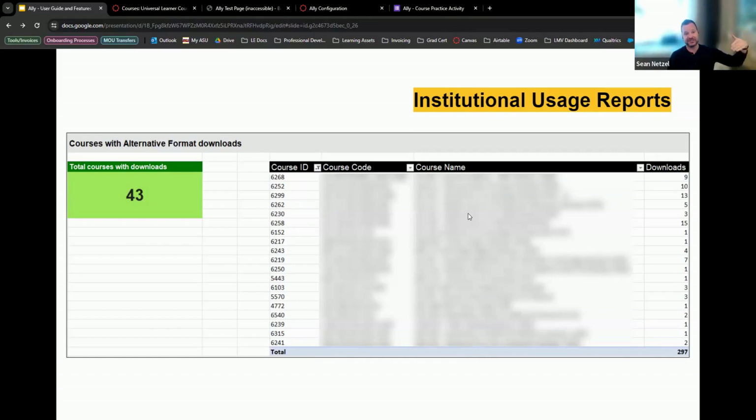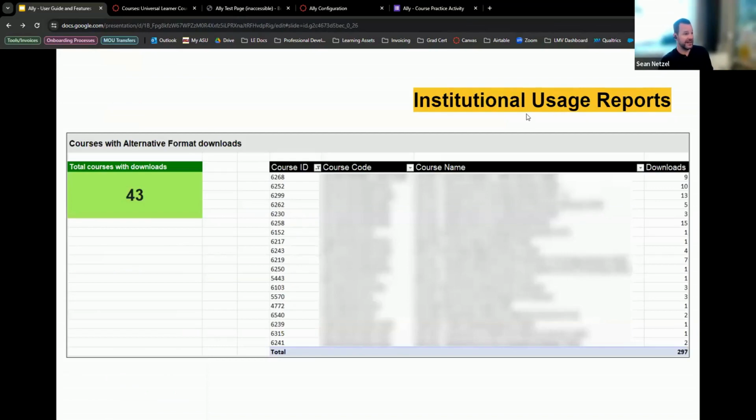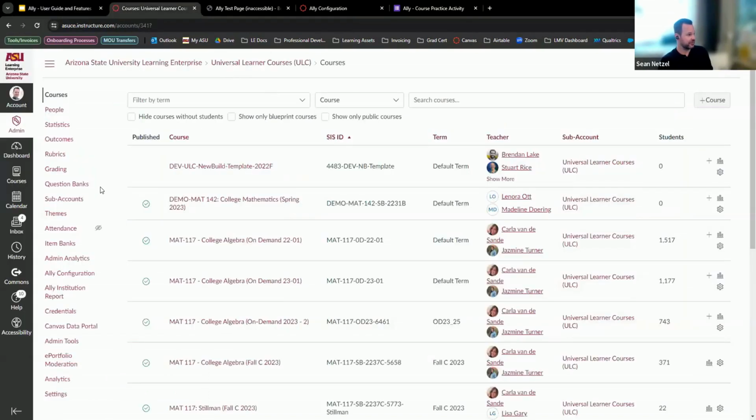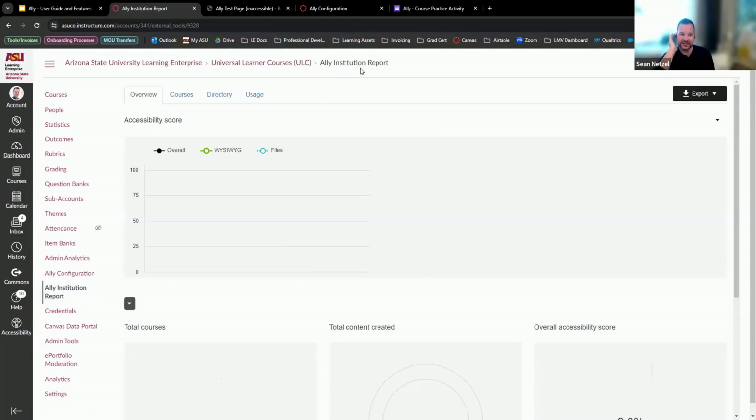This is how they use it. This is how accessible it is. This is how it's being used. So this is not a tool that's just in the background that is only for administrators. This really works in a way that you can get buy-in to keep using this tool. So that's just the main usage, I would say, for the institutional reports right here. So let me go back into this. Any questions about the institutional report side of things?